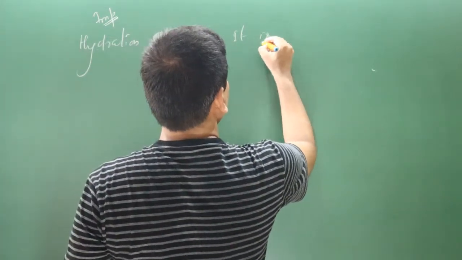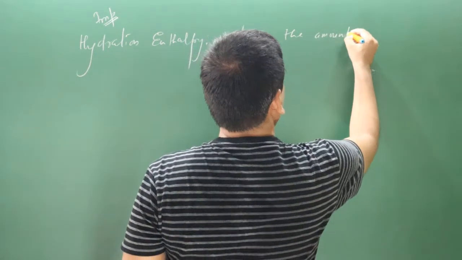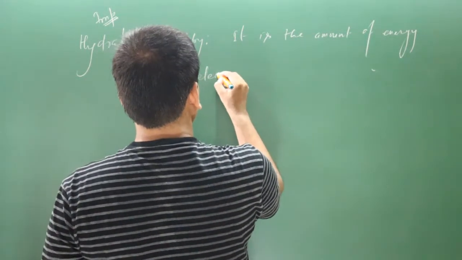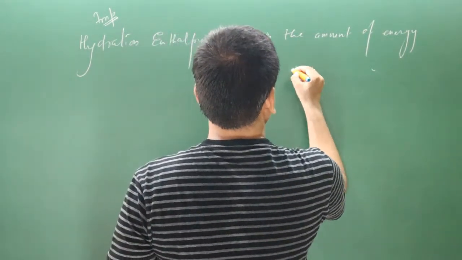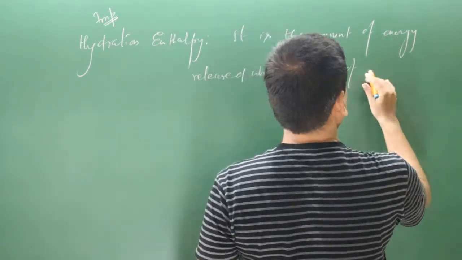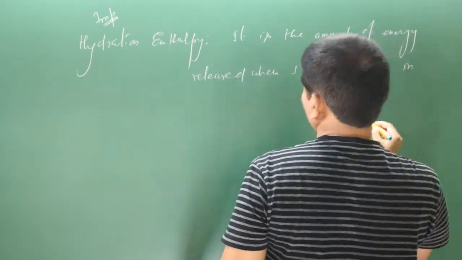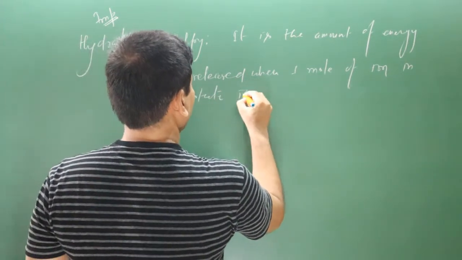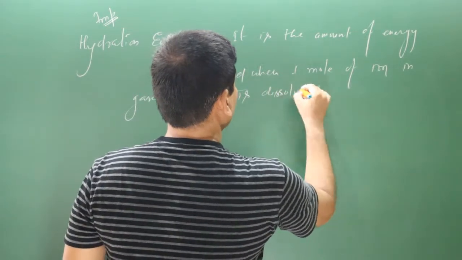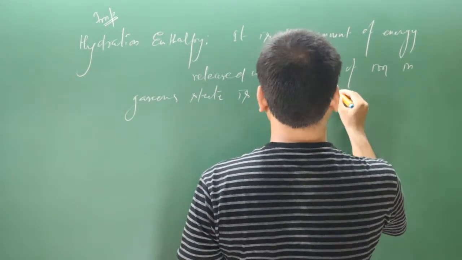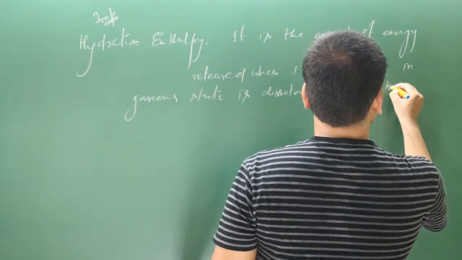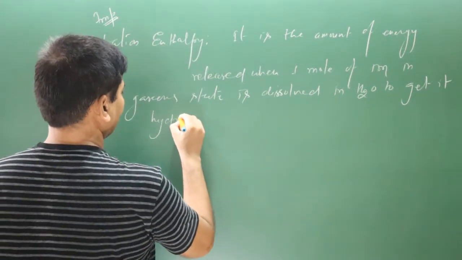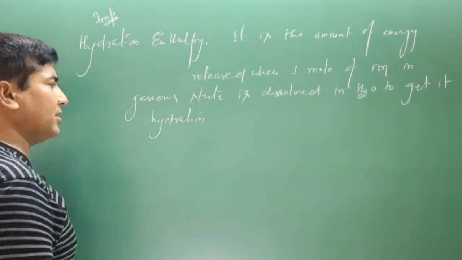Now pay attention carefully. It is the amount of energy released when 1 mole of ion in gaseous state is dissolved in water to get it hydrated. We can represent this definition in an equation.